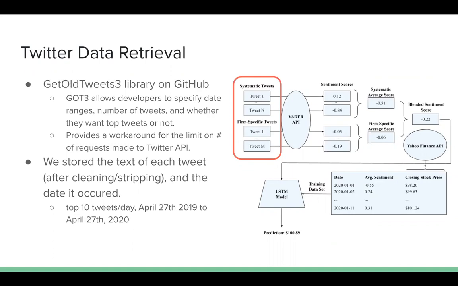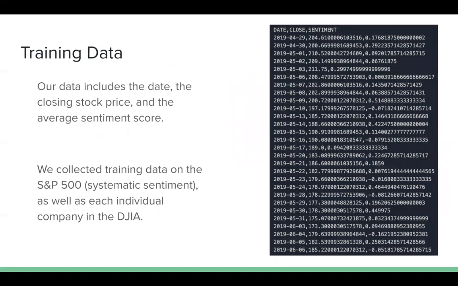So by using this library, we were able to get a bunch of old Twitter data, store the text of each tweet after cleaning and stripping the tweet, and then also store the date it occurred. We collected 10 tweets per day from April 27th, 2019 until April 27th, 2020. And this led us to accumulate this training data.